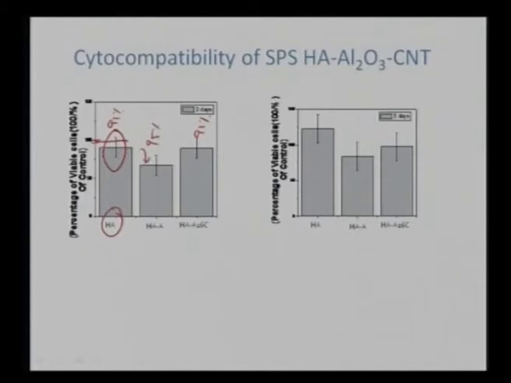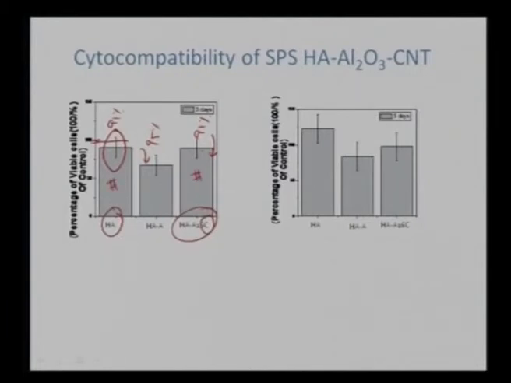And we do see that a similar nature is also rendered by the hydroxyapatite with some alumina and carbon nanotube. In this case also, because of higher porosity, we can say that the cells are finding themselves comfortable. Had there been some toxicity associated with carbon nanotube, we should see a decrease in the cell viability. But this is much more in comparison to what we observe for hydroxyapatite alone.